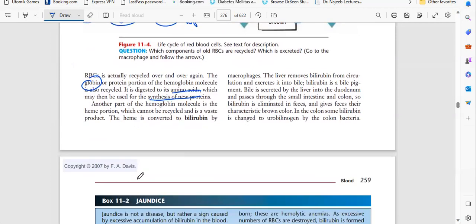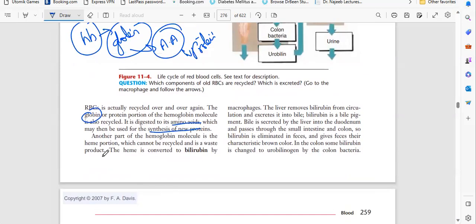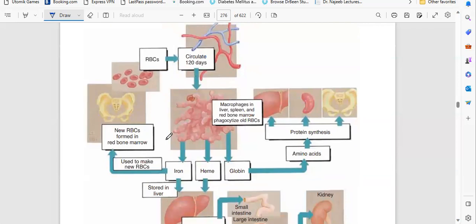Another part of the hemoglobin molecule is the heme portion. Heme plus globin, heme one portion and globin another portion. Globin is utilized, but what does the body do with heme? Heme is not recycled. Okay, again we have to remember that. Again, I will repeat that we have RBC. RBC is destroyed by the liver or spleen or bone marrow. Okay, because they have the macrophage system.